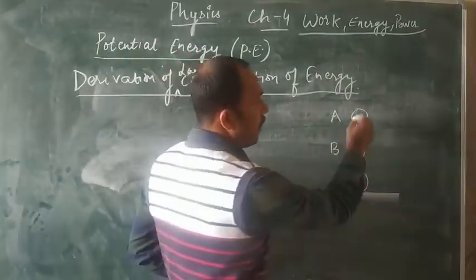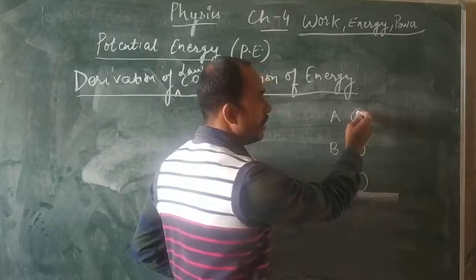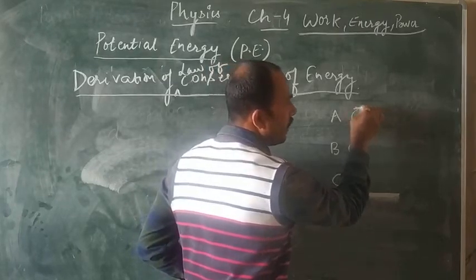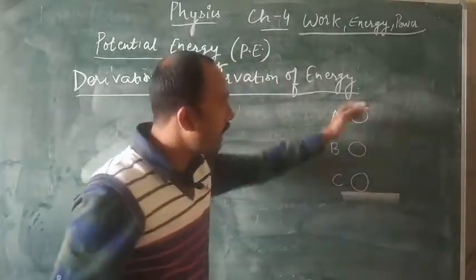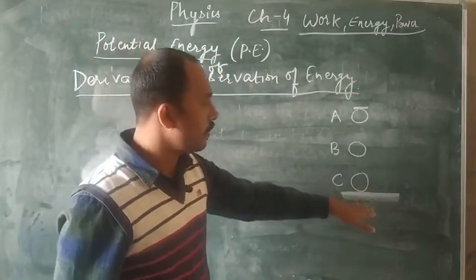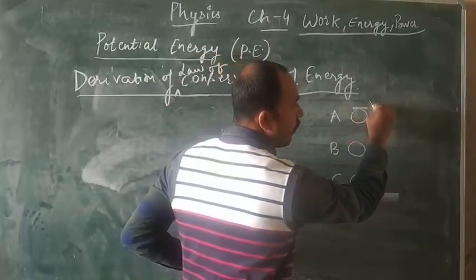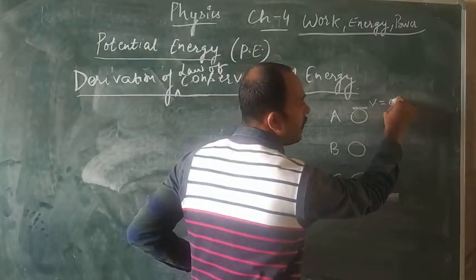Clear? Now when the ball reaches its maximum height, it will stop, and after that it will come back to the ground, and at that point the final velocity will be 0.